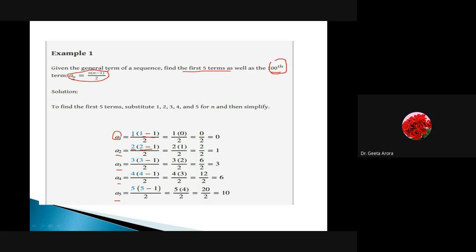One more thing is being asked now. We have obtained the first 5 terms and we are asking about the 100th term. So can you calculate? You have your pen and paper. I have not shown you the answer. I'm waiting for your response. Just put n is equal to 100 and tell me what answer you are getting. n into n minus 1 by 2, and that will be the 100th term. Correct? Write down your answer in the chat box, please.